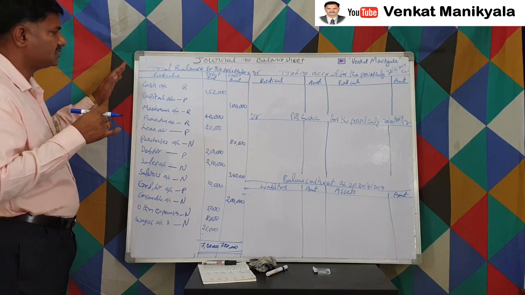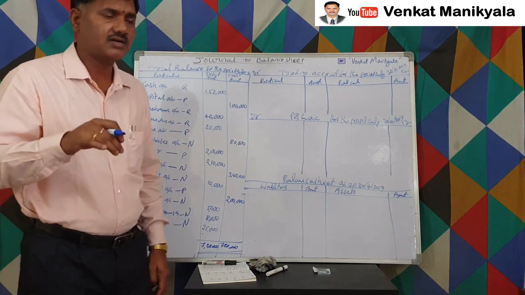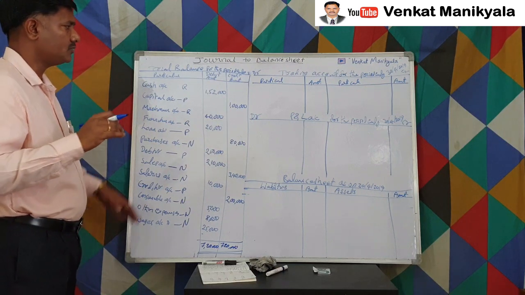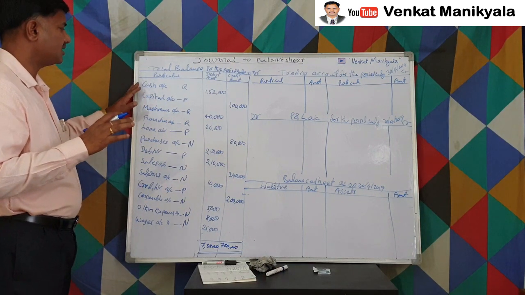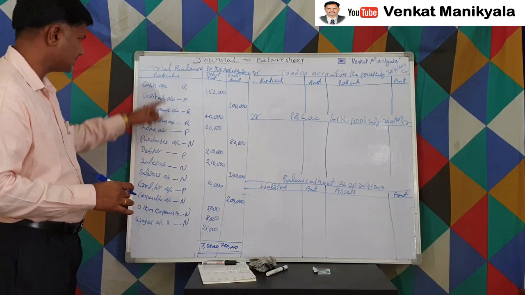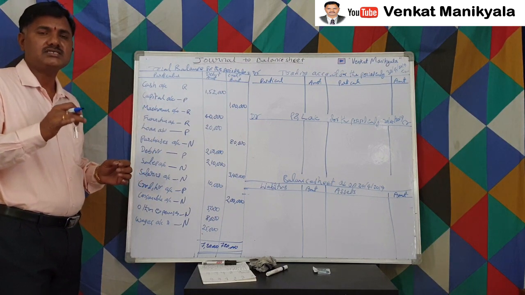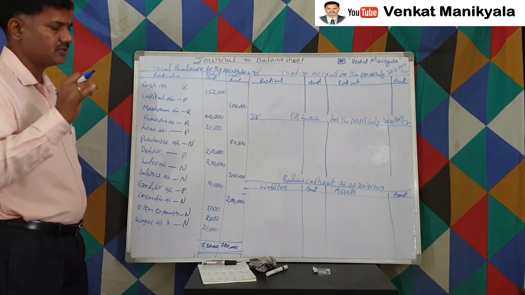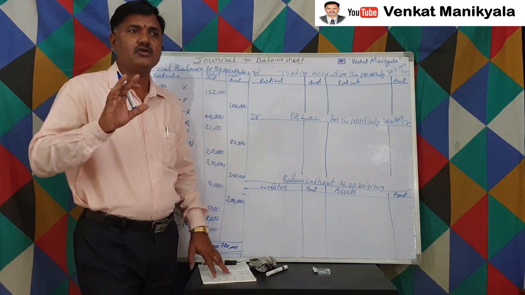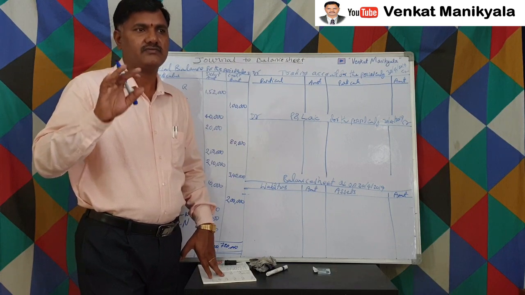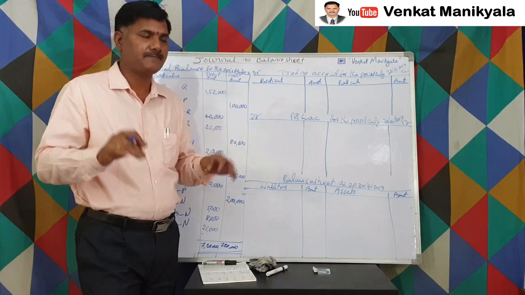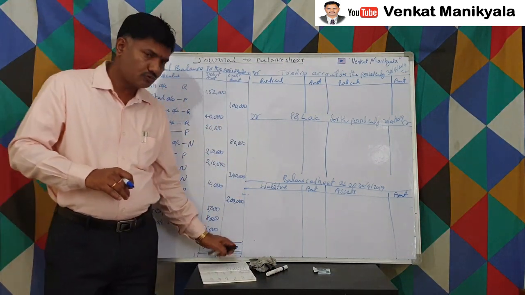Now one by one, each and every one, whenever we are preparing final accounts, I recommend to all of you to transfer at a time, one after the other. Don't go here and transfer something, and thereafter transfer something there, like that. Don't do it like this. You transfer each and every one every time. But the only precaution you have to take is if at all any adjustment is there, for that you make a star mark. For that you have to make some adjustment, and for the adjustment you have to leave some space. Right? So in our example we have two adjustments.